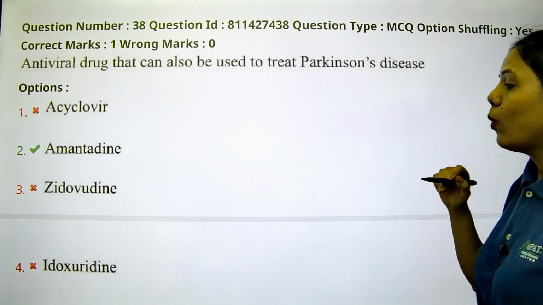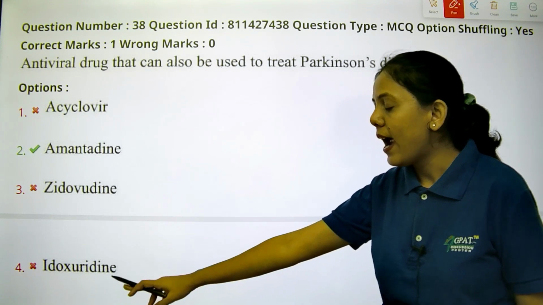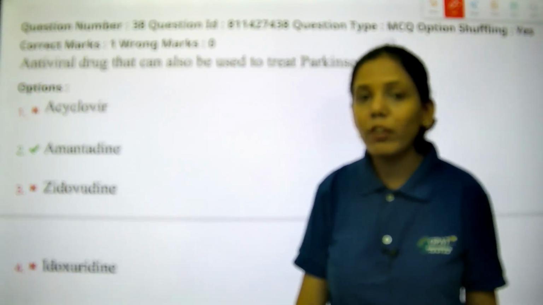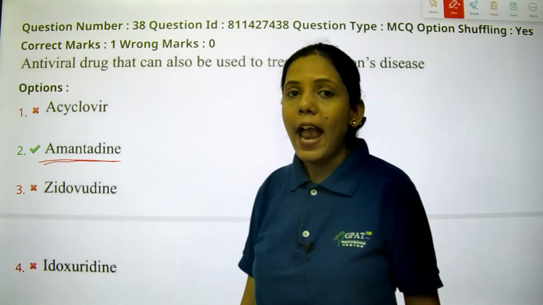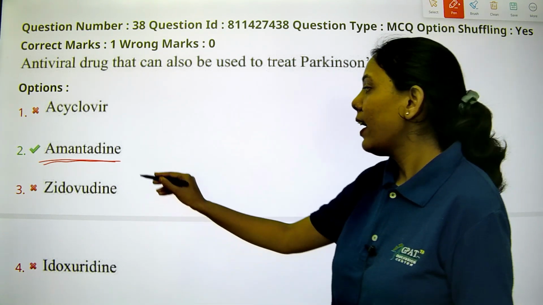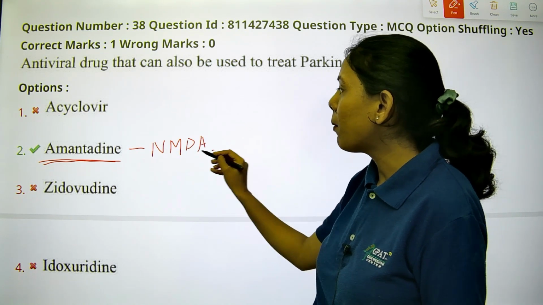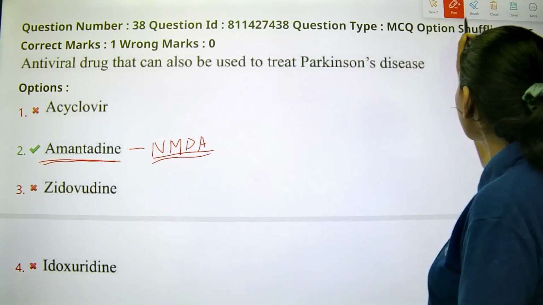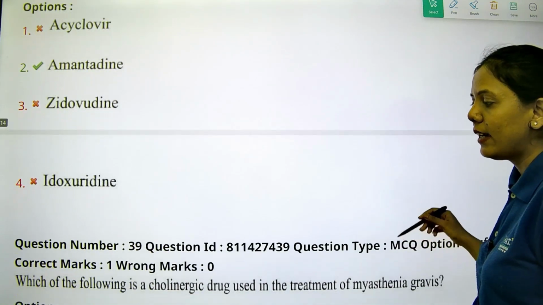Acyclovir, zidovudine and idoxuridine are all antivirals, but they will not act on Parkinson's. Amantadine is the drug which has the anti-Parkinson effect. It is an NMDA receptor blocker, so it can be used in the treatment of Parkinson's disease. So option 2 is the right answer.